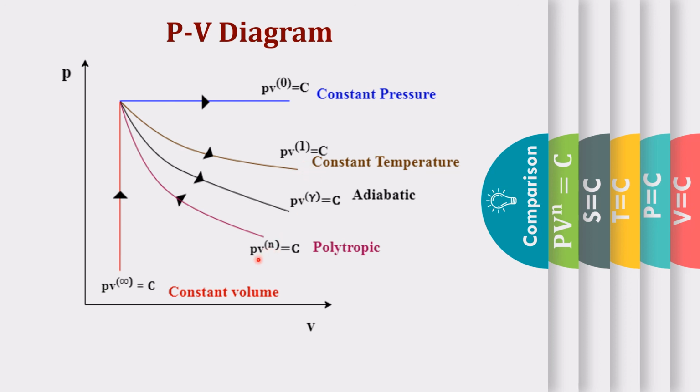In the last case, PV^n = C, I substitute n equal to gamma. What can I get? It is a reversible adiabatic or isentropic process. Here entropy is constant. So these are the four different processes behind the one basic principle of the polytropic process. Thank you.